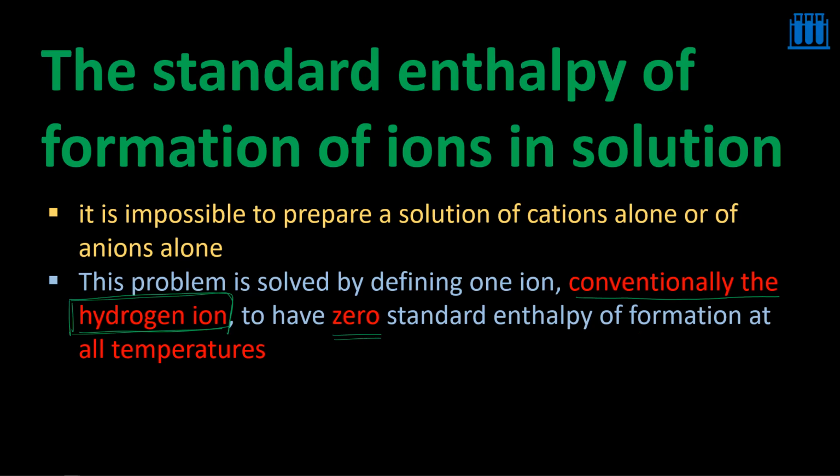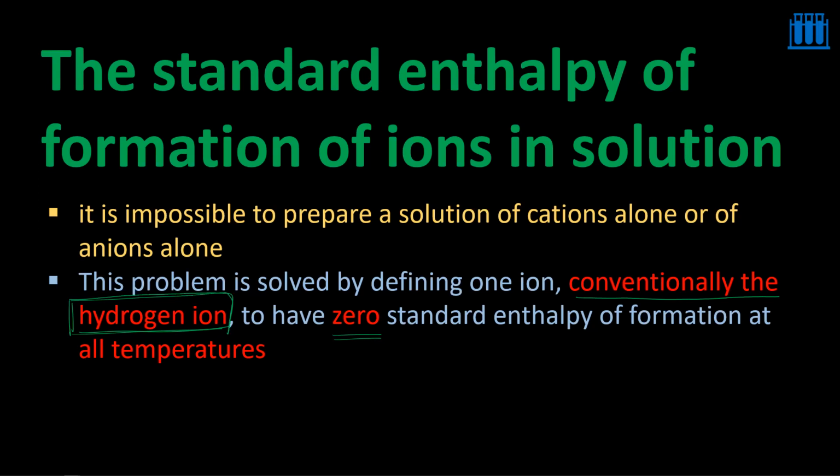So standard enthalpy of formation at all temperatures for hydrogen ion is assumed to be 0. Getting my point here? So this is not an experimentally determined value. This is assumed conventionally to measure the standard enthalpy of formation of remaining ions.